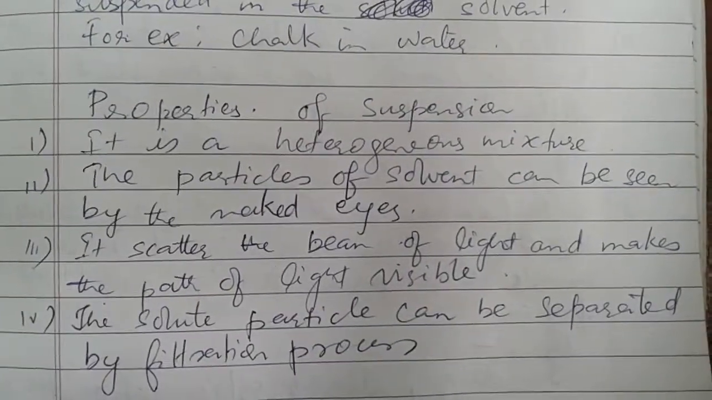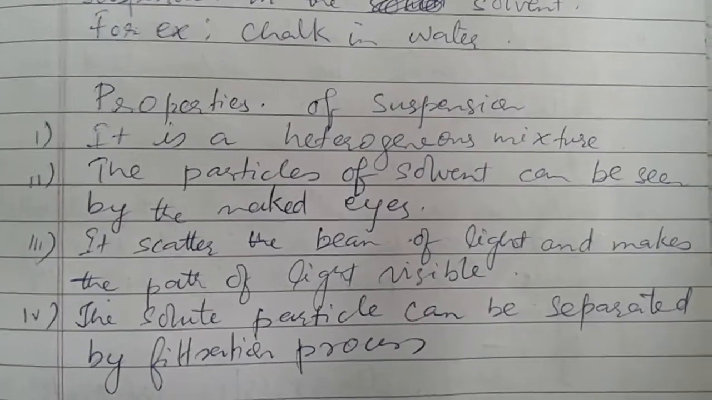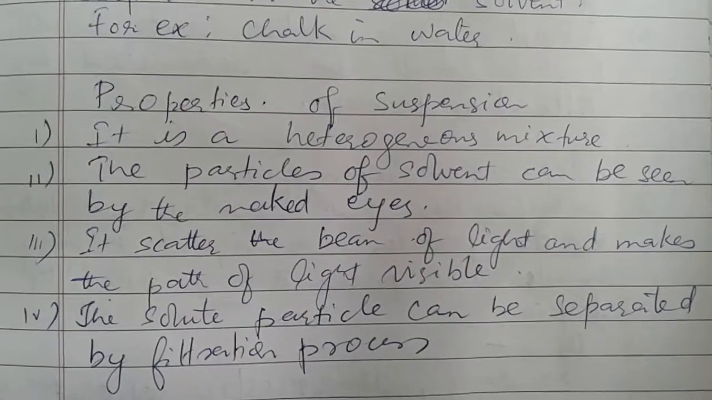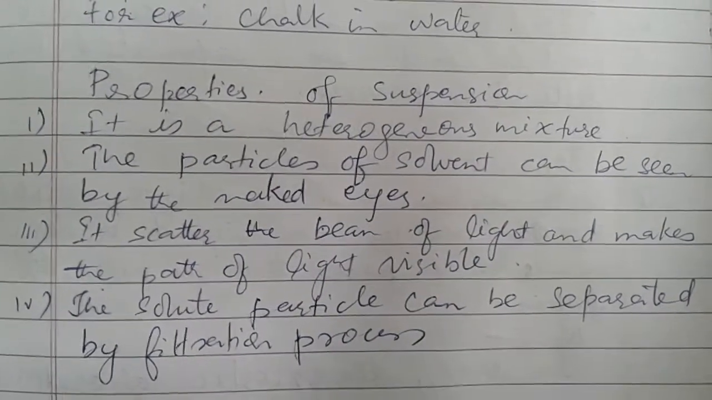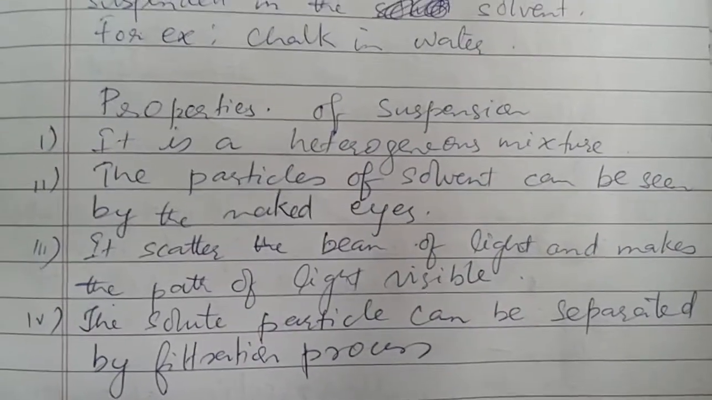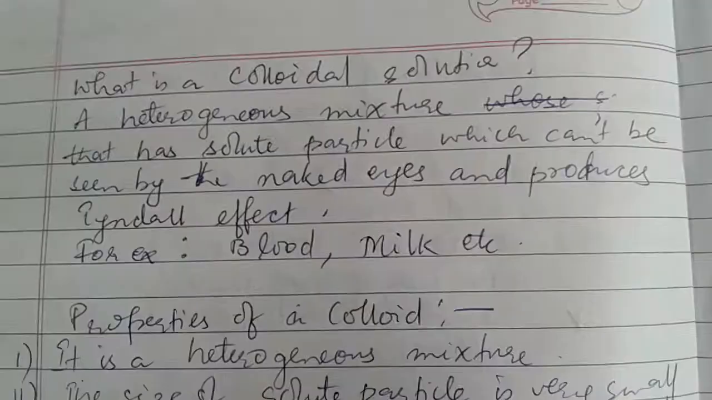Let me tell you about the properties of a suspension. A suspension is a heterogeneous mixture. The particles of the solute in the case of a suspension can be seen by the naked eye. It scatters a beam of light and makes the path of the light visible, and the solute particles can be separated by the process of filtration.